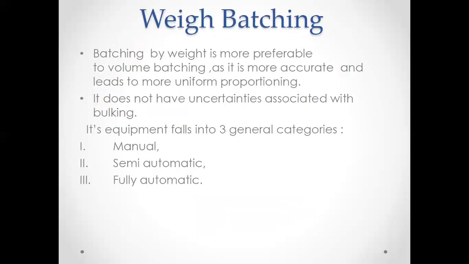Next part is weigh batching. Weigh batching means we have to weigh the different ingredients of concrete mix. Whatever ratio or grade you are using to make a concrete mix, we will weigh the specific material and pour it into the concrete mix. If we are using this method, there will be no uncertainty. There are three categories which we use for weigh batching. First is manual, second is semi-automatic, third is fully automatic.